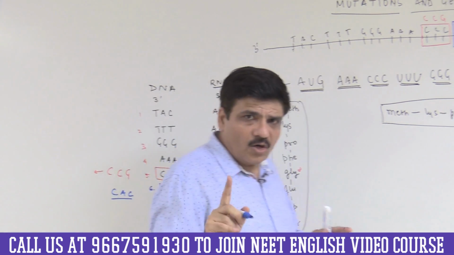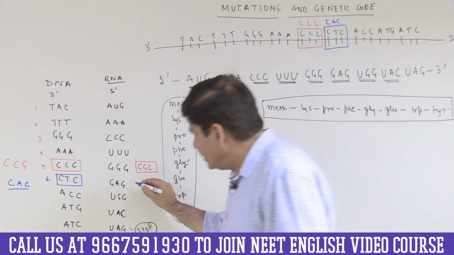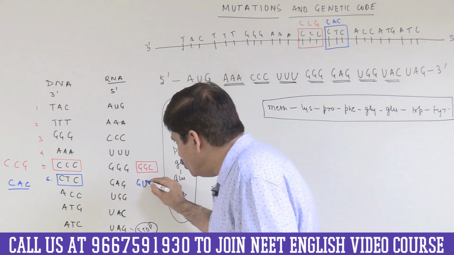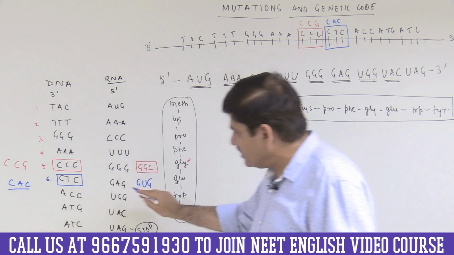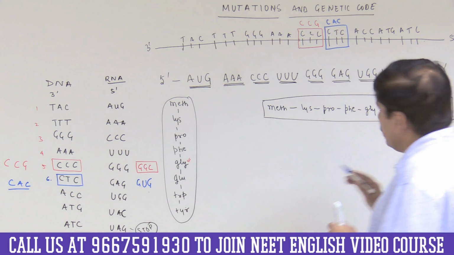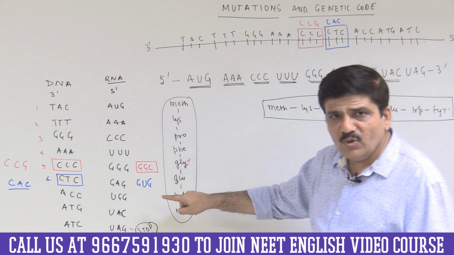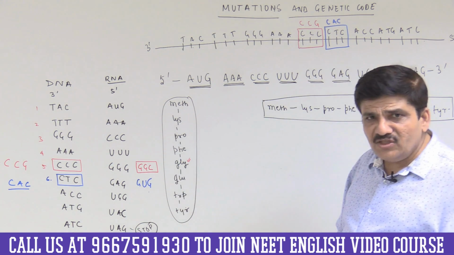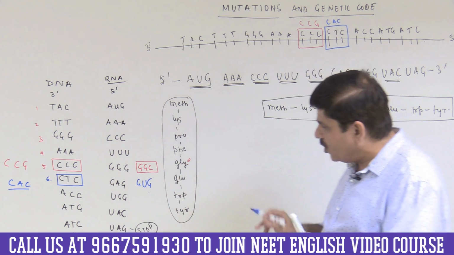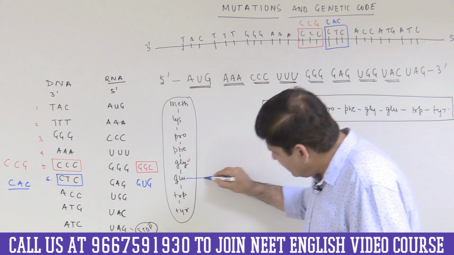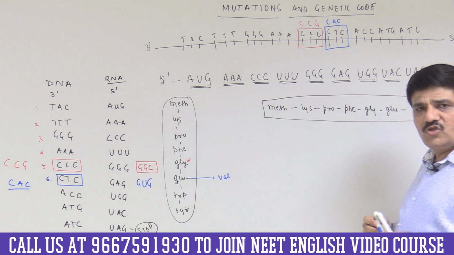Now there would be a corresponding change in the codon that is present on the messenger RNA, and we are saying that it would be GUG. So you can easily see this CAC will be transcribed into GUG. So now what is going to happen? Will the result be same as that of same sense mutation? It is not the third code that has been changed, and we will see that this GUG actually codes for another amino acid rather than glutamic acid. It codes for valine. So this codes for valine.